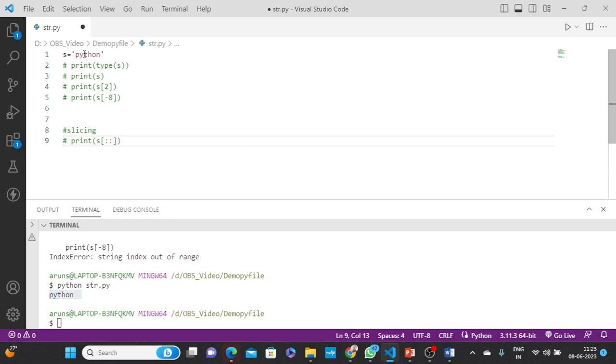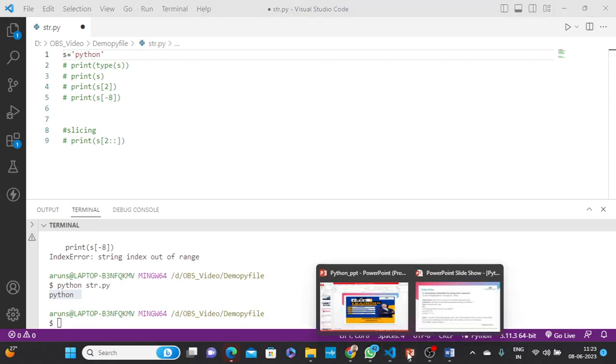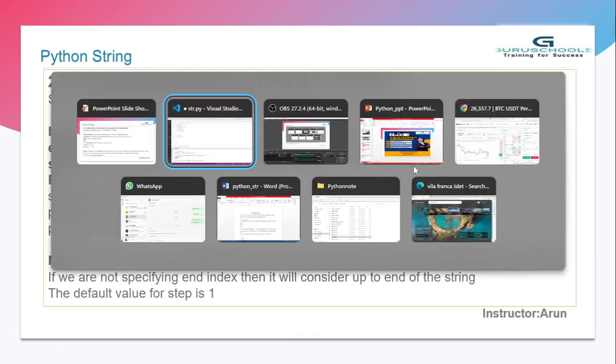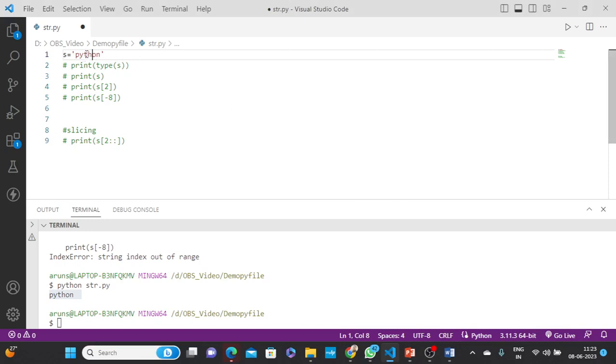From the indexing concept I already told you how indexing works: 0, 1, 2, 3, 4. I pass the positions up to which I want, and then you will get that result. But here is the twist, as I already noted. Whenever we terminate the slicing substring, it ends at end index minus 1, because you retrieve the data only up to that.